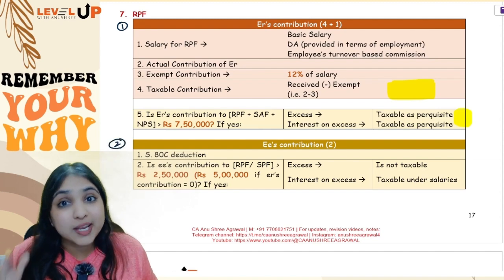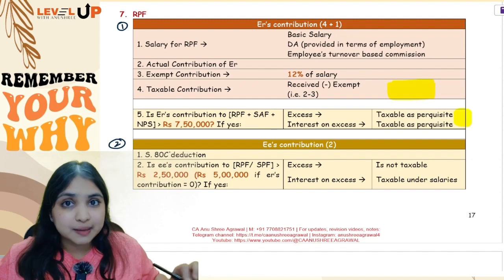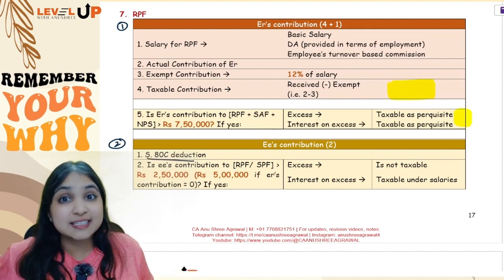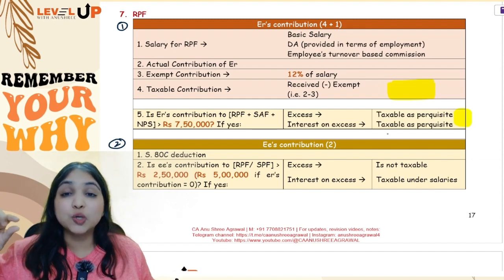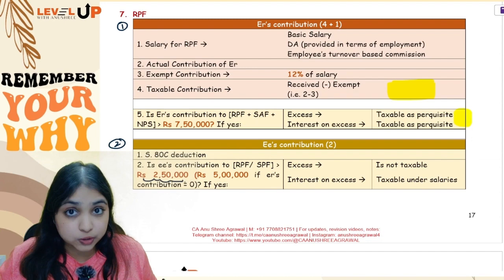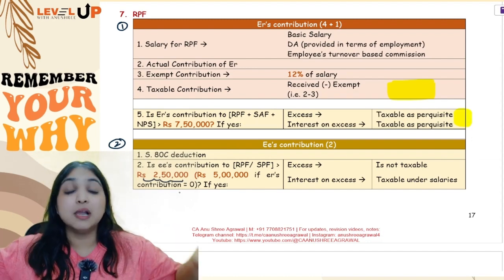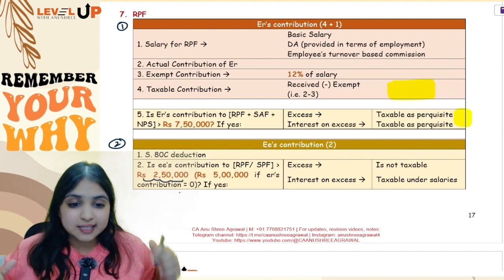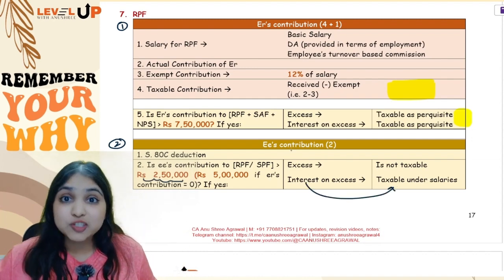Then comes employee's contribution. Here you have only two steps. Your first step will be entire employee's contribution will go to section 80C, chapter 6A. Okay. Your second point in employee's contribution is that you will see how much is the employee's contribution. Is it more than 2,50,000? If it is more than 2,50,000, you will find the excess. Excess is not taxable. On the excess, how much is the interest? That interest will be taxable under the salaries head.